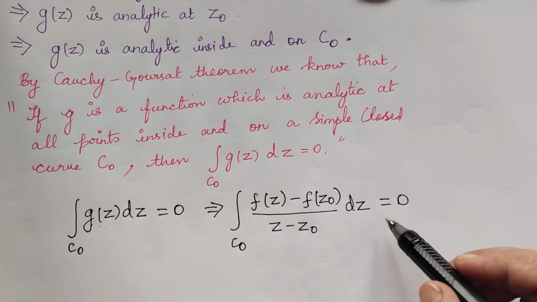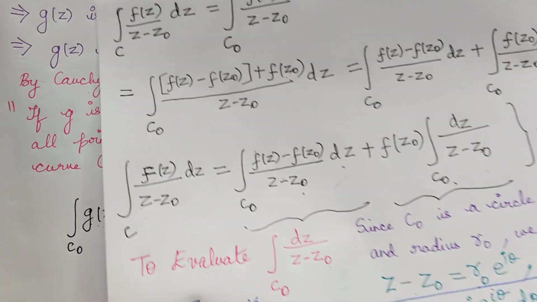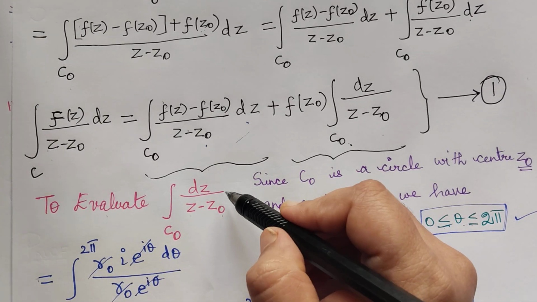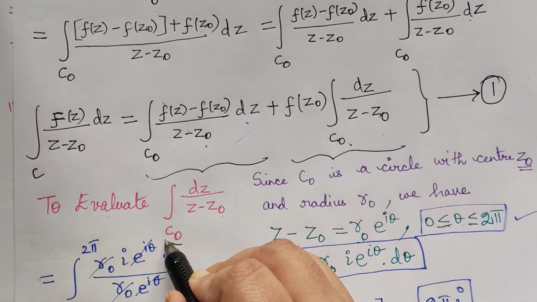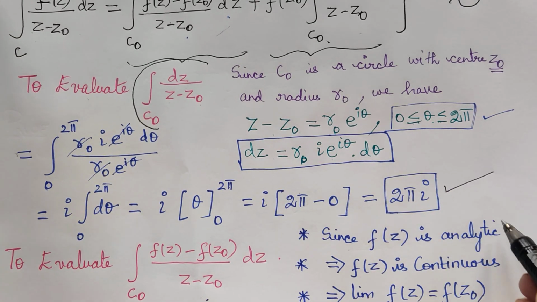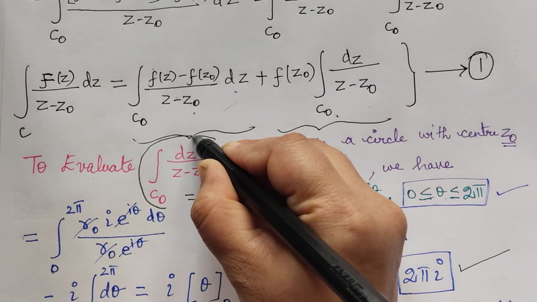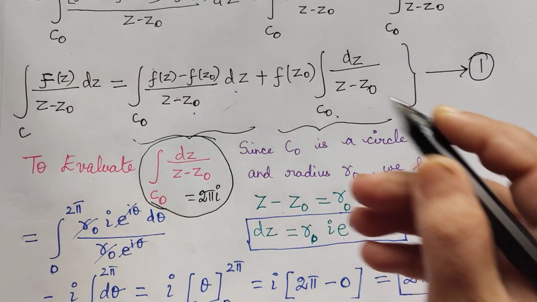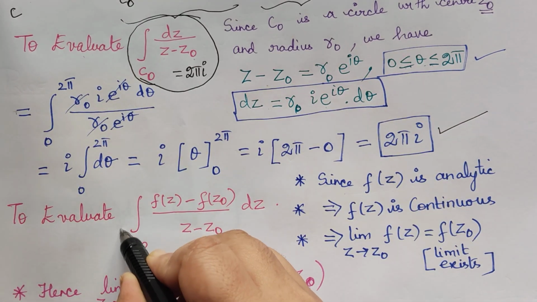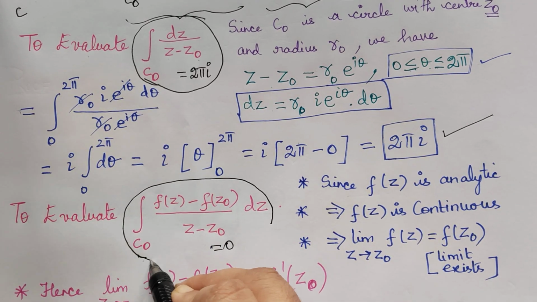Now we shall make use of these two integrals. This integral we have evaluated already, and it has been evaluated to be 2 pi I. And the value of this other integral was equal to 0.